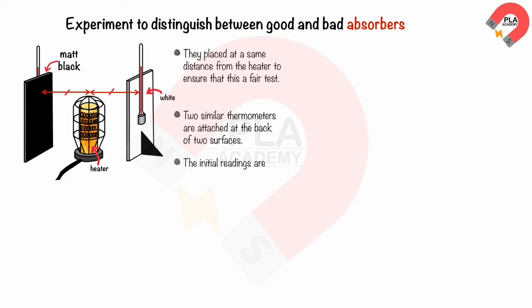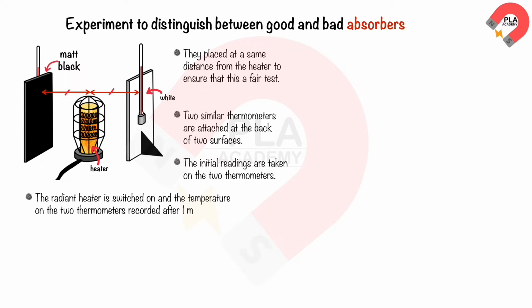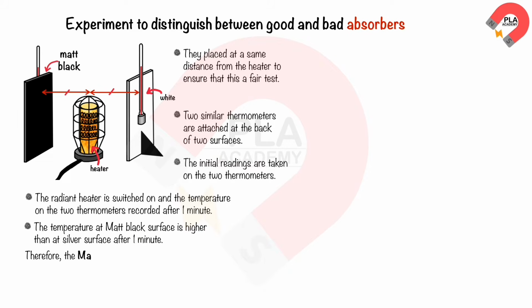The initial readings are taken on the 2 thermometers. The radiant heater is switched on and the temperature on the 2 thermometers is recorded after 1 minute. The temperature at the matte black surface is higher than at the white surface after 1 minute. Therefore, matte black surfaces are the best absorbers of thermal radiation.